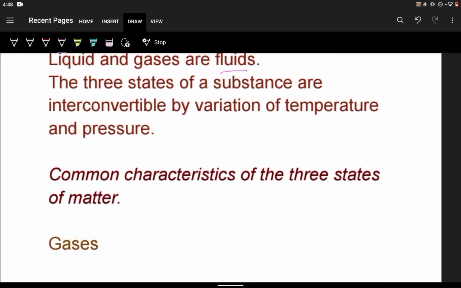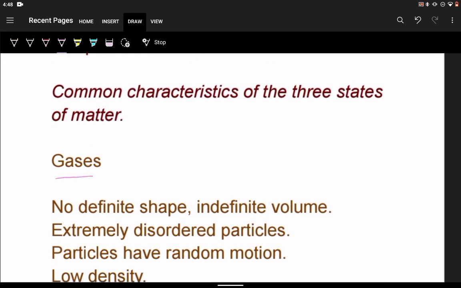Now, let us look at some common characteristics of the three states of matter. We start with the gases. The atmosphere around us is a mixture of gases. The gases do not have any definite shape or any definite volume. They have no definite shape and they have indefinite volume. They have disordered particles. The particles are arranged in a disordered manner and the particles are always in random motion.